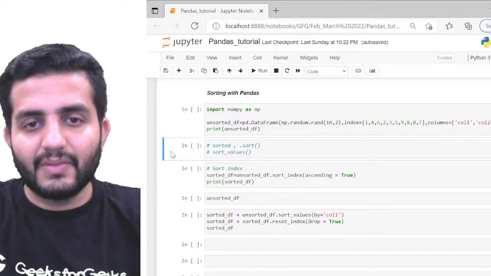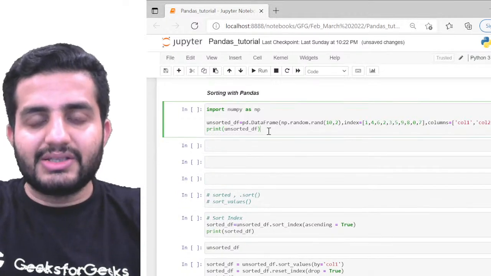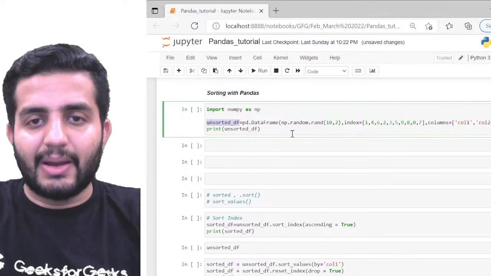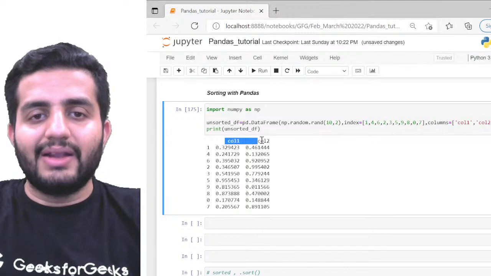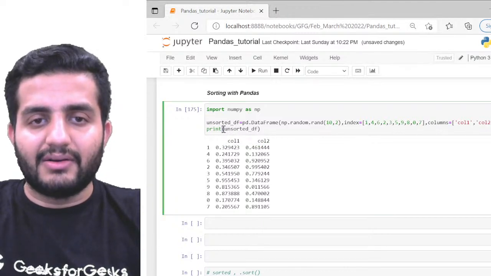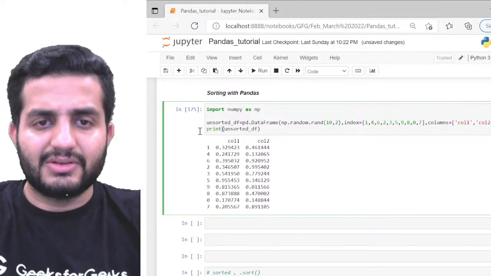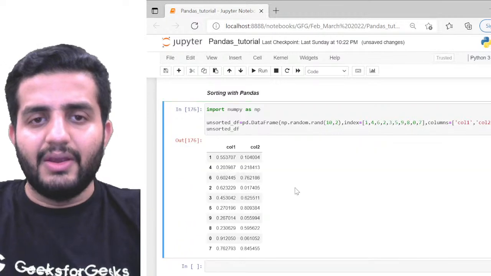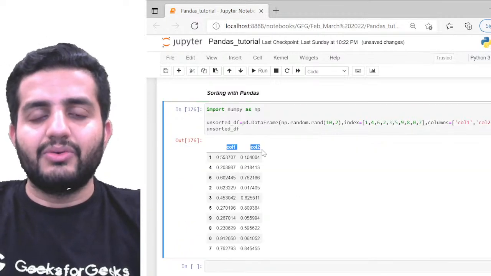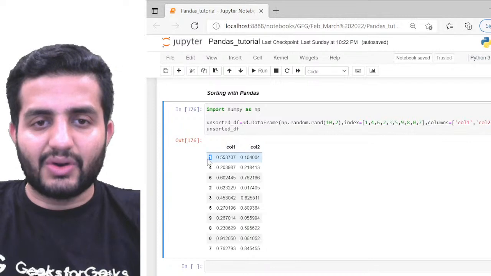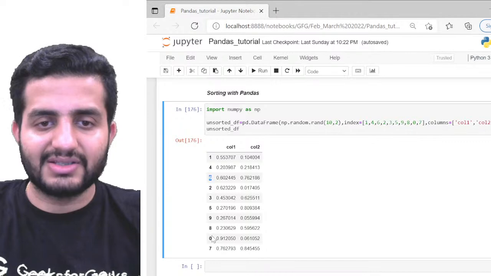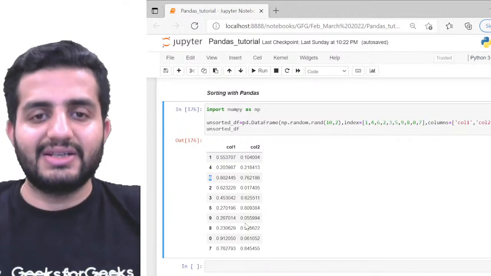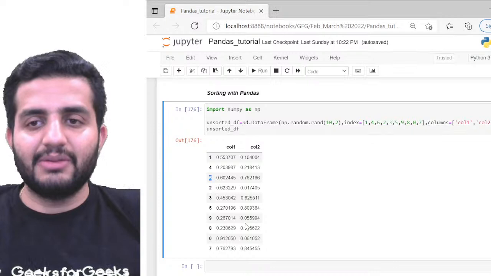Right now I'm creating an unsorted data frame. Let me show it to you. What do I mean by unsorted? You can see I have column 1 and column 2, and I have the indexes. Can you see this? It is not sorted. I have 1, 4, 6, 2, 3, 5, 6, 9. So the indexes are pretty much not sorted.